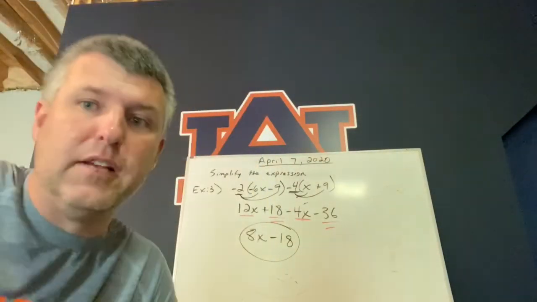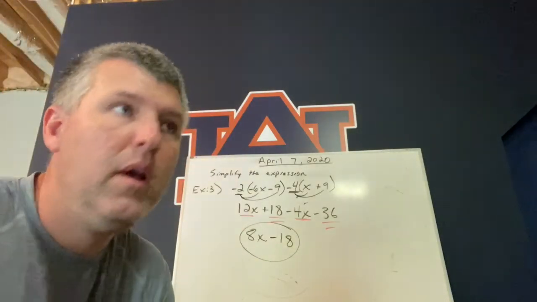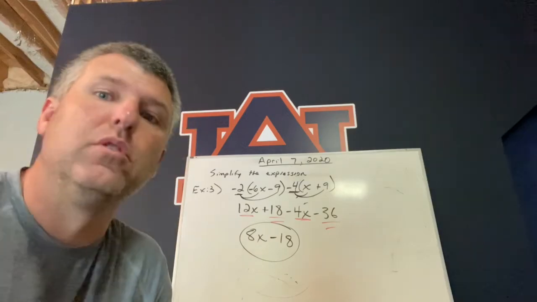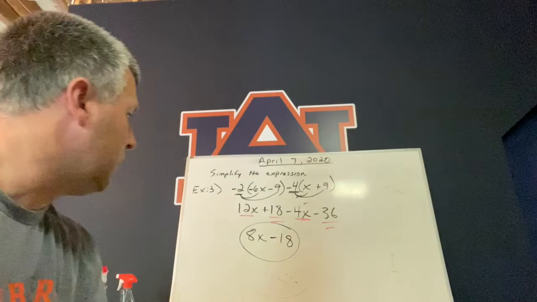How do I know that's simplified? Because the only thing left is a variable and a number. We can't combine those because those are not like terms. Therefore, we're done. Okay, problem's over.